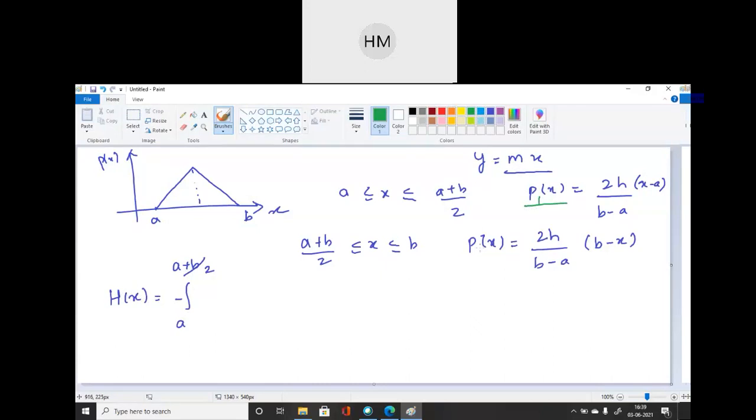I will mention it by p1 of x and p2 of x. ठीक है? Just for your knowledge. So here what I will get, p1 of x log, you all put these values. Okay, I'm not writing, you all write down this value.